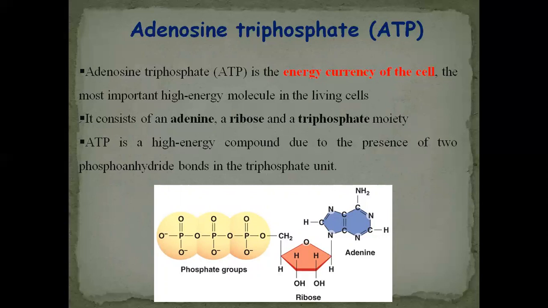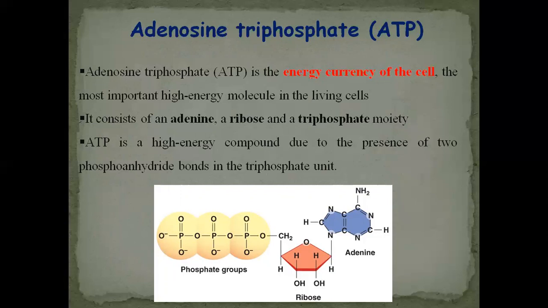ATP is a high energy compound due to the presence of two phosphoanhydride bonds in the triphosphate unit as depicted in the picture in the yellow color. You can see in yellow color there are 3 phosphates present. Phosphate 1 is attached with the double bond with the O, phosphate 2 similarly attached with the oxygen with the double bond, 3 attached with oxygen with the double bond.